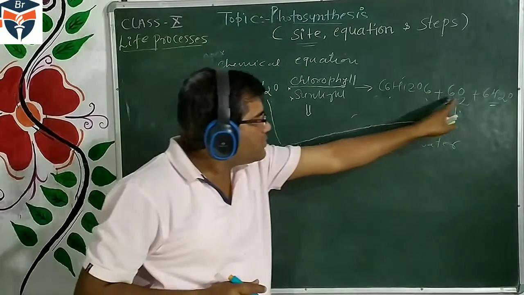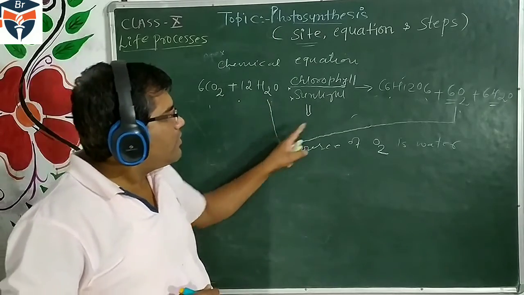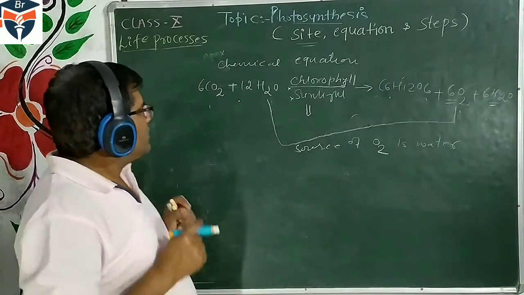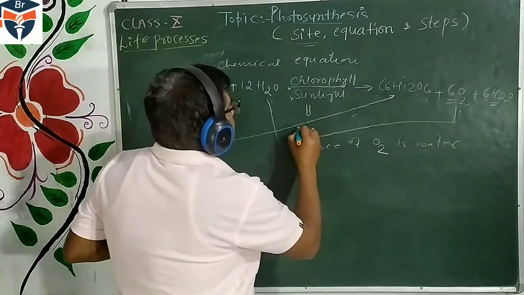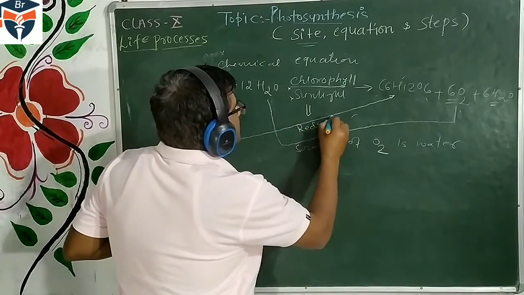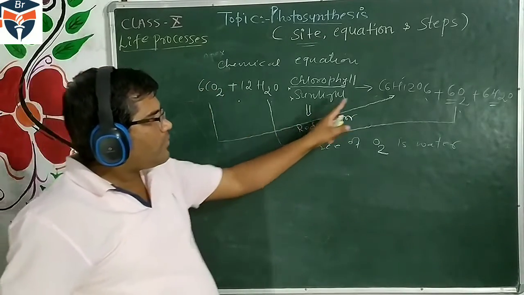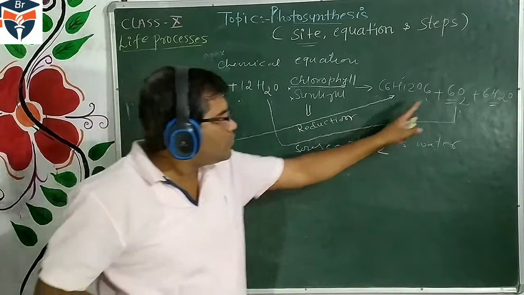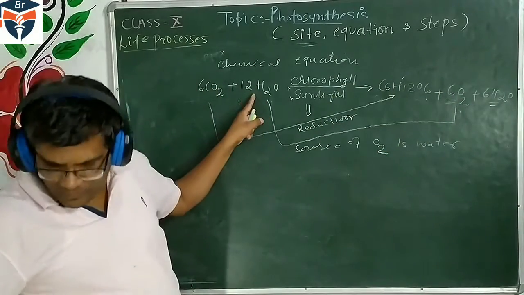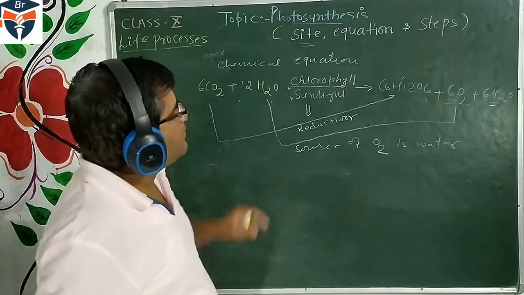Actually this oxygen comes from water. Second, carbon dioxide is reduced to form glucose. So a reduction process occurs, and CO2 is reduced to form glucose. The source of oxygen in photosynthesis is the water molecule. This we have to understand in the equation.